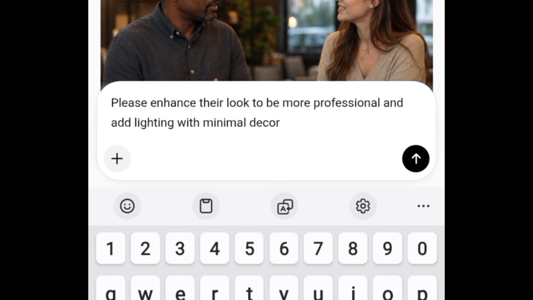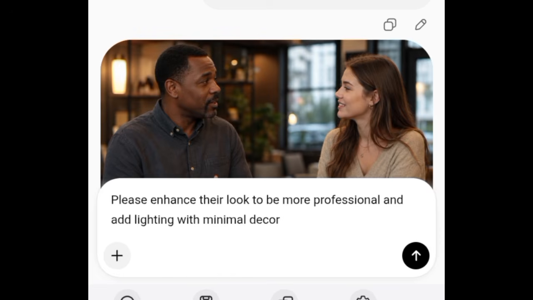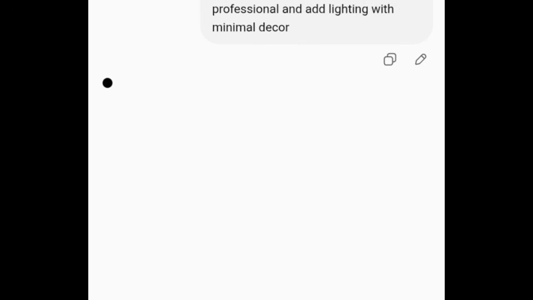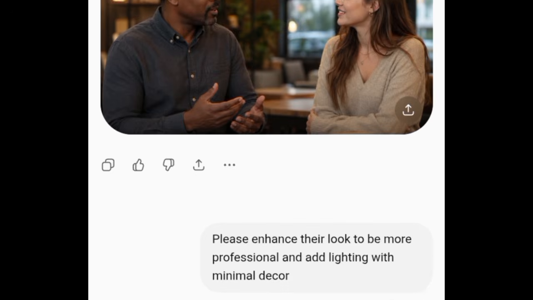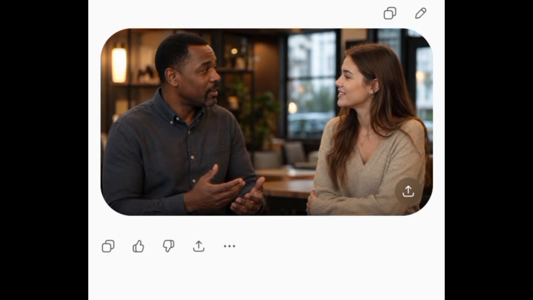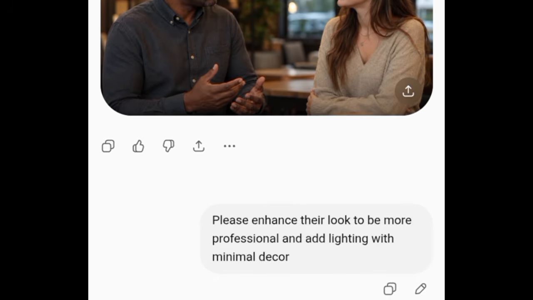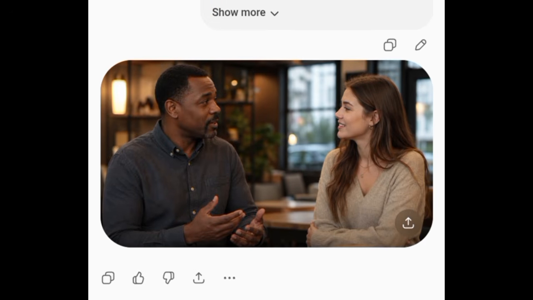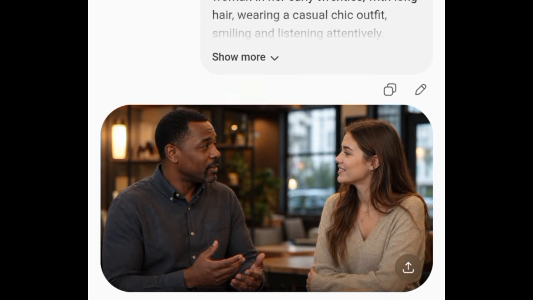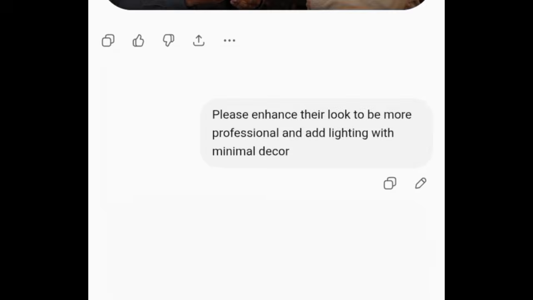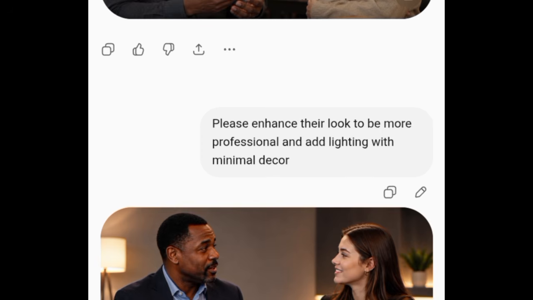So what this means is that I don't like the total structure of the image because it doesn't look catchy enough. It's so dim, their faces are not really showing, and the decor is not really popping up. So I need something that will look more professional than this. So let's see, with this twist, with this little adjustments I'm making, let's see if there will be a major difference between this particular image and this one that is still generating. So let's see if there will.